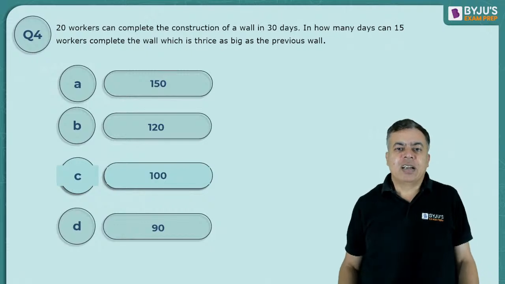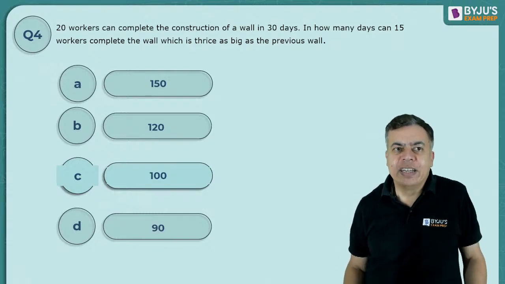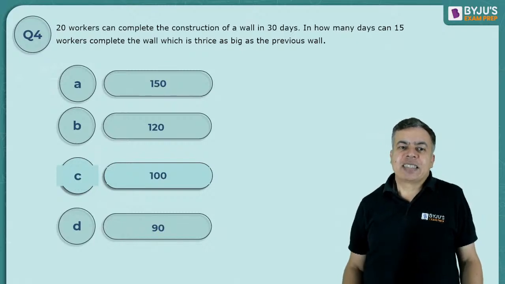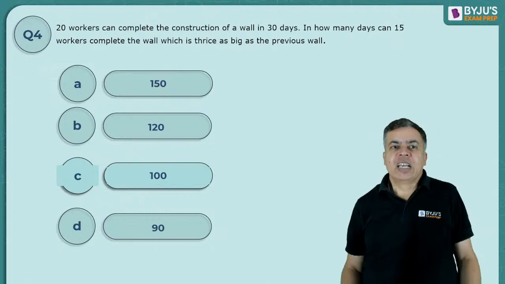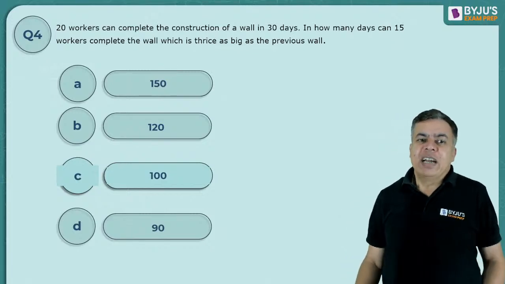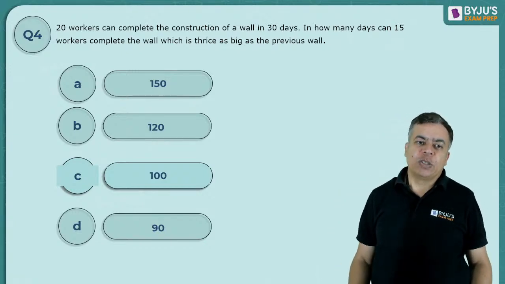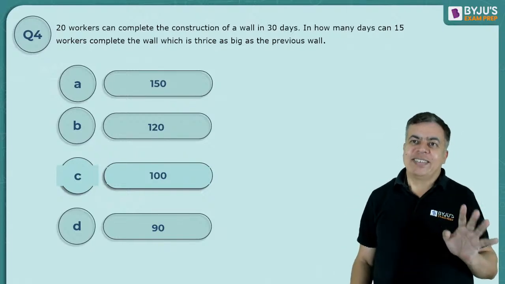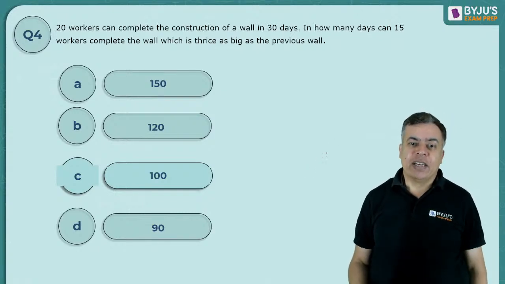Now it is like men days, the concept of men days. 20 workers can complete the construction of the wall in 30 days. In how many days can 15 workers complete the wall which is thrice as big as the previous wall? In such questions we take that per day work of each worker is constant. We assume this fact that per day work of each worker is the same and constant, unless it is specified that a change in efficiency is given.